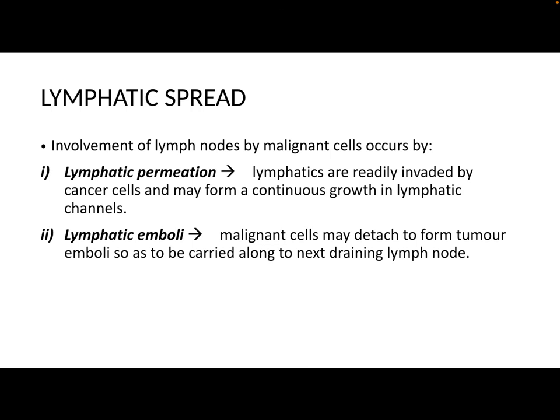First, about lymphatic spread. Through lymphatic spread, there will be lodgement of malignant cells in the lymph nodes. Lymphatic spread occurs through either lymphatic permeation, that is, lymphatics are readily invaded by cancer cells and may form a continuous growth in the lymphatic vessels, or through lymphatic emboli, in which the malignant cells may detach to form a tumor emboli so as to be carried along the next draining lymph node.